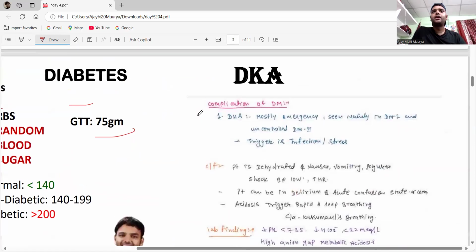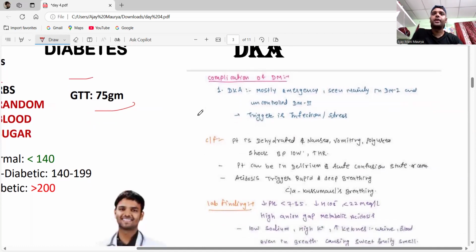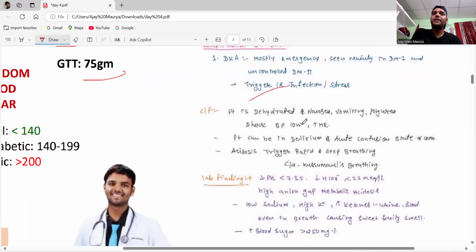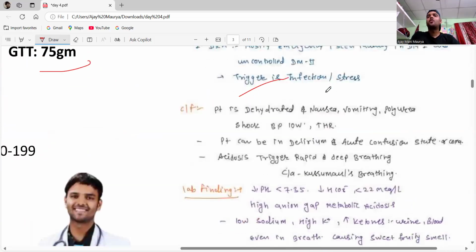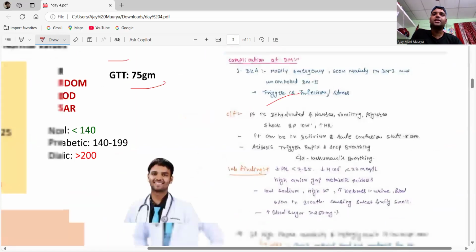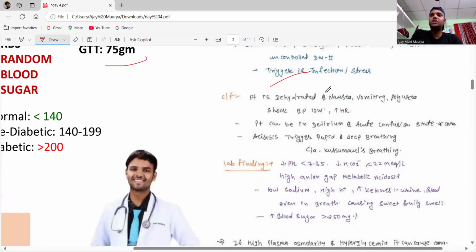Okay, for the DKA, see, these are the complications of diabetes mellitus. DKA is mostly an emergency seen mainly in diabetes 1 and in uncontrolled diabetes 2. It is triggered by infection and stress. The chief complaints: the patient is dehydrated and having nausea, vomiting, and polyuria. They go into shock, BP will be low, and heart rate increased. The patient can be in delirium, acute confusion, and even coma.